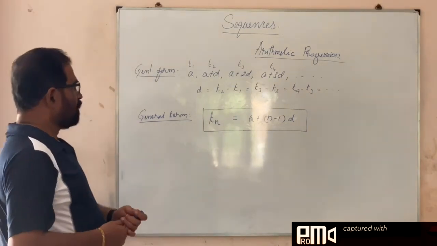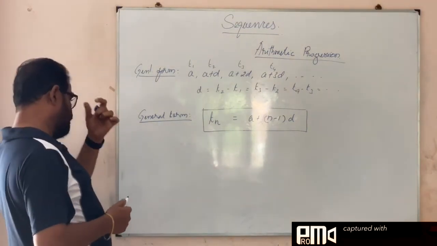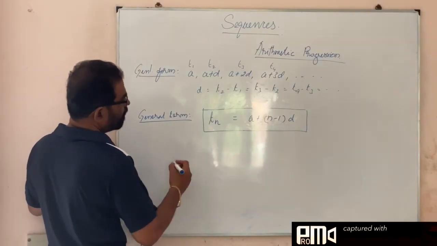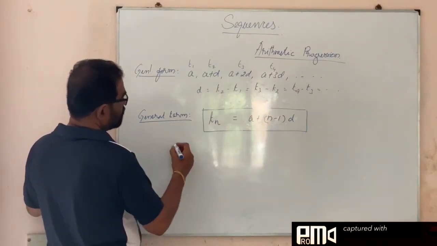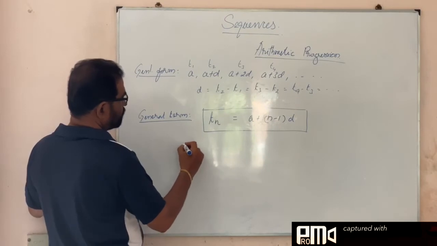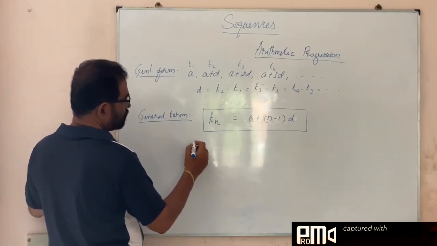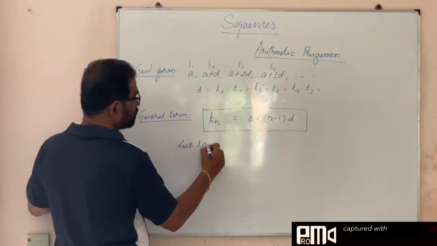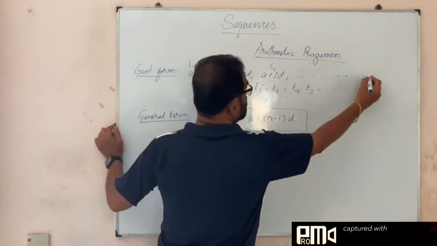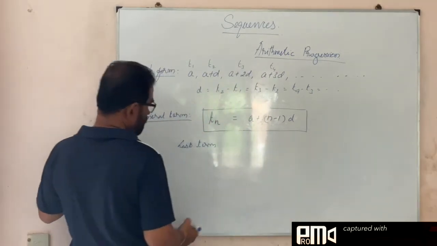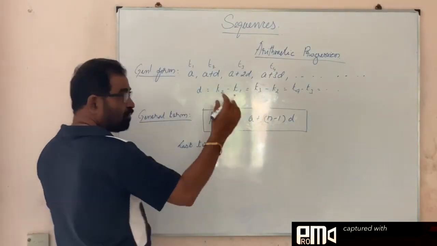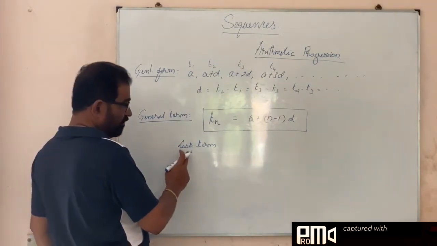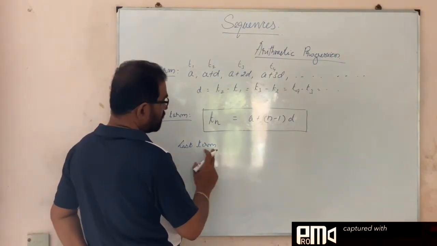And then, to find out a term of the sequence. Suppose some last term is given somewhere, some term will be there. We have to find out which term of the sequence that is. To find that out, we have a formula. How to find out the last term?